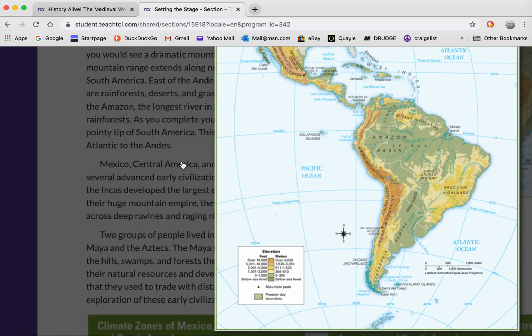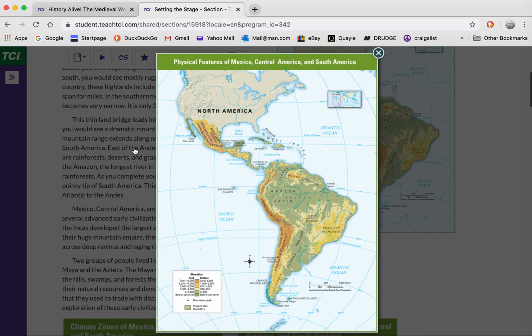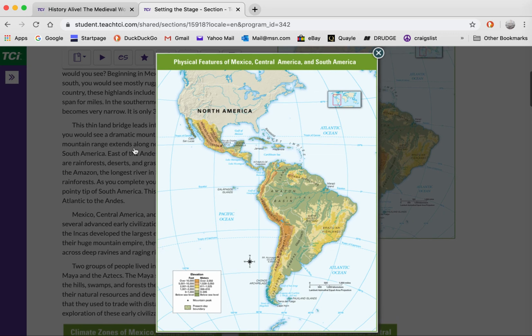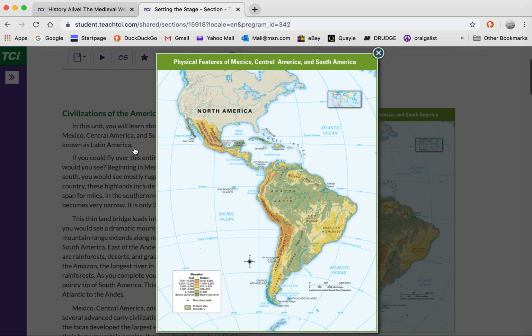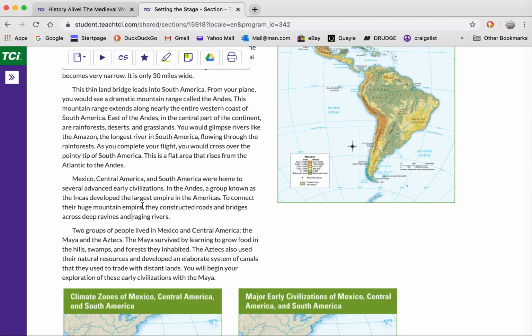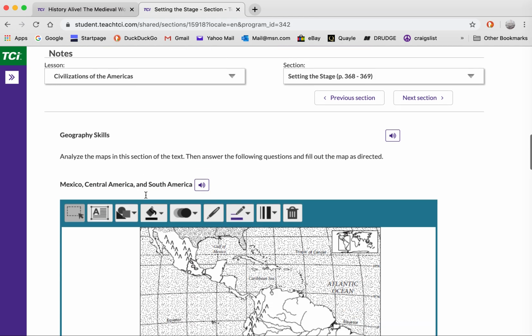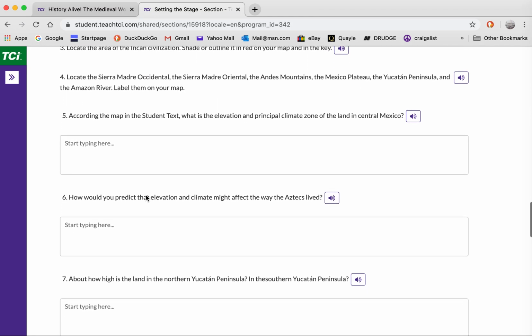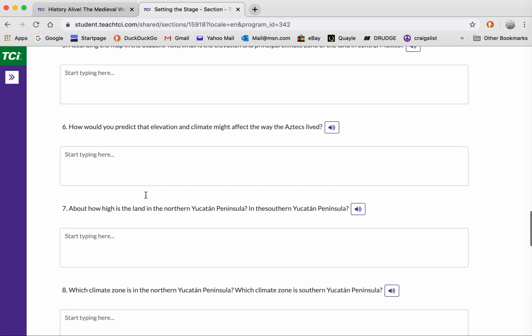Some of the questions you have in life aren't always written well, or it's confusing what exactly it's asking for. And I remember that about one of these questions here. I think it was something like, what is the elevation on the West Coast? According to the map, what is the elevation?